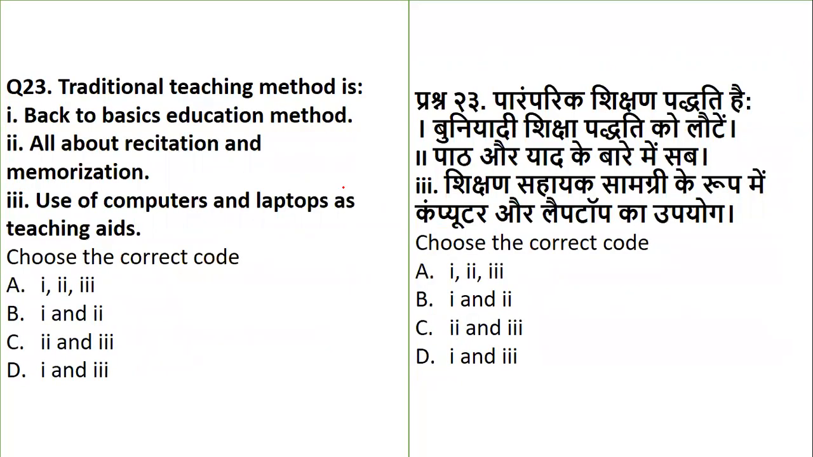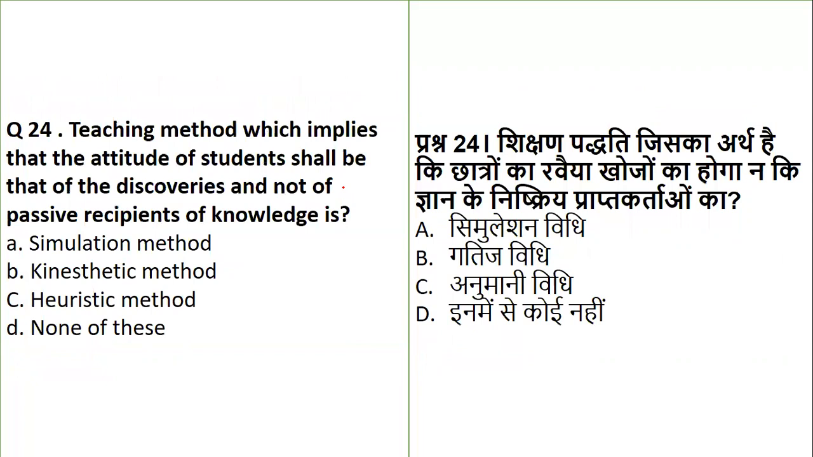Now, the next question: the traditional teaching method is what? Back to basics education method. It is all about recitation and memorization, or use of computers and laptops as teaching aids. They are talking about traditional. From the given list, which will be traditional? Obviously, without fail, option number 1, that is back to basics, recitation and memorization. These are the ones which come under traditional, and the use of computers is nothing but the modern method.